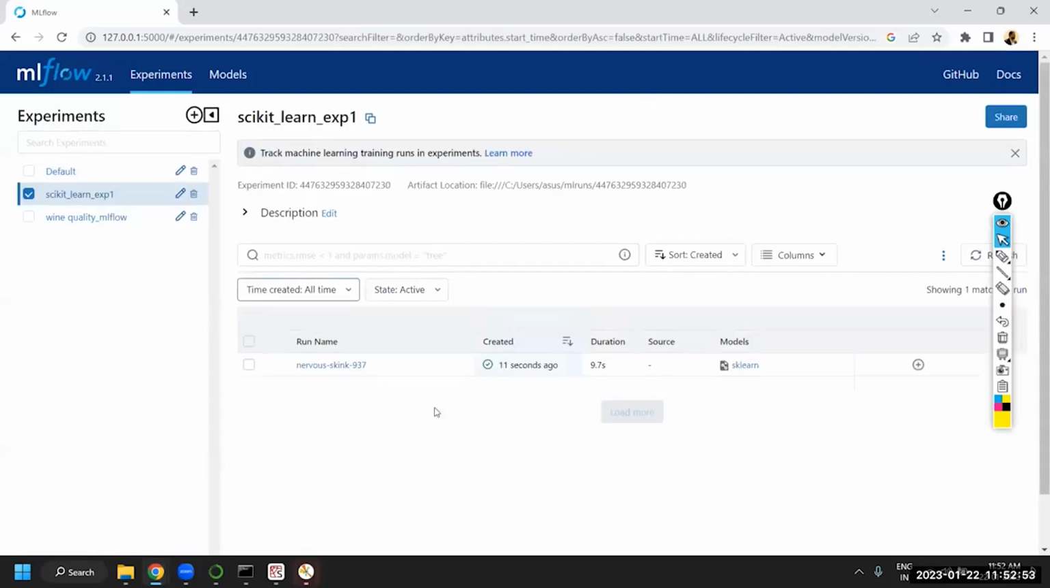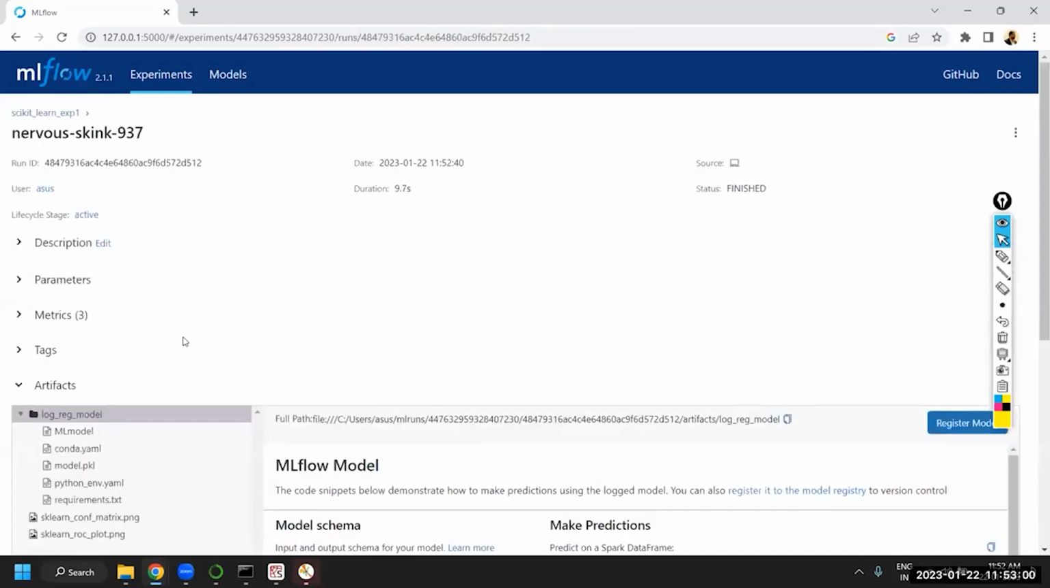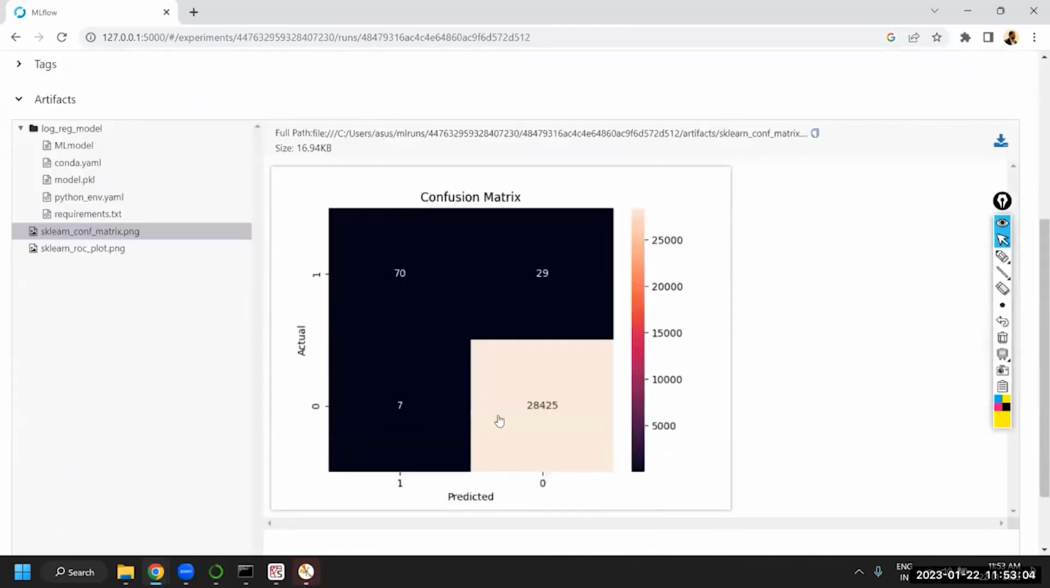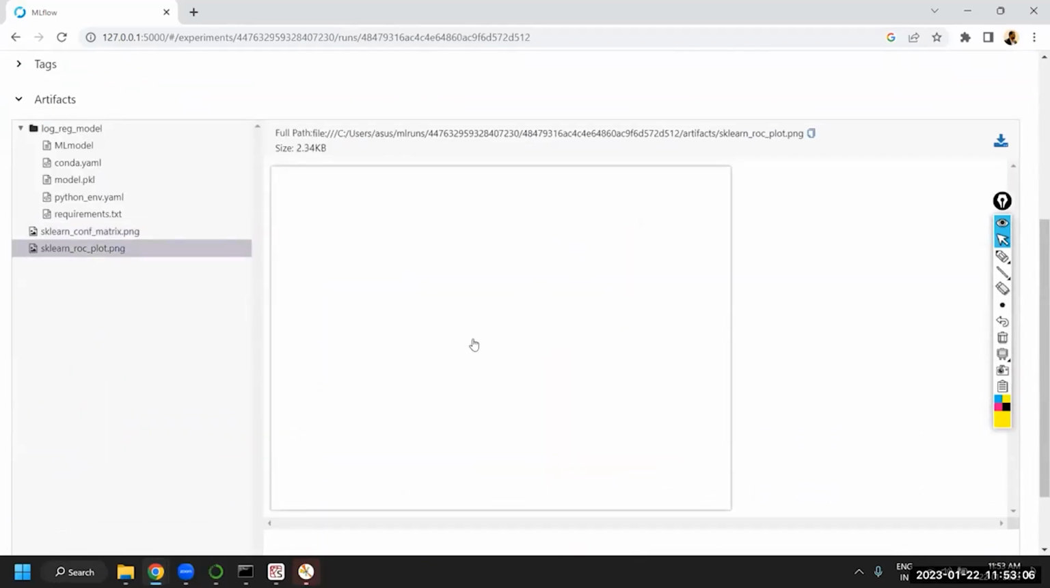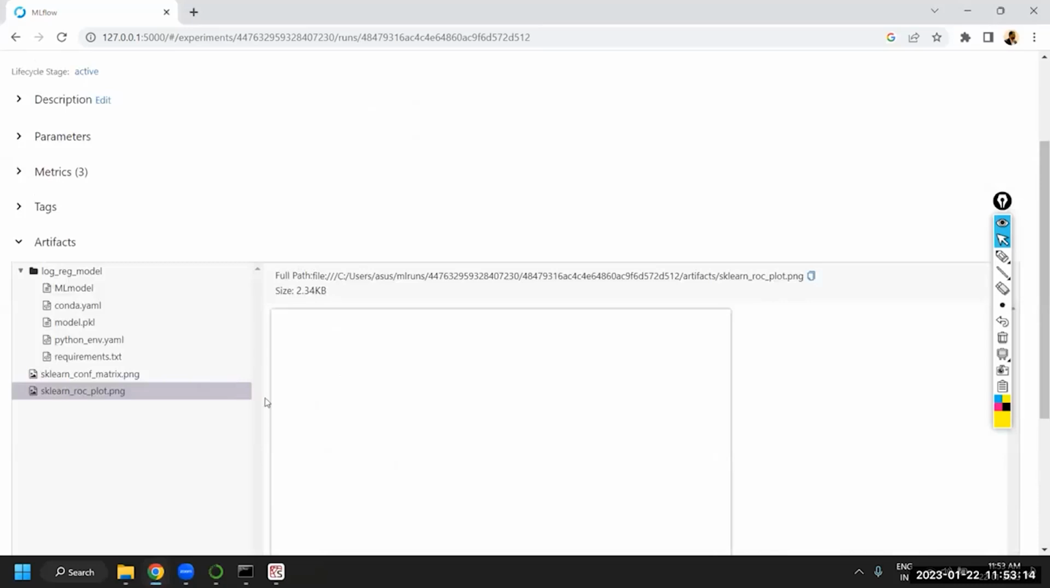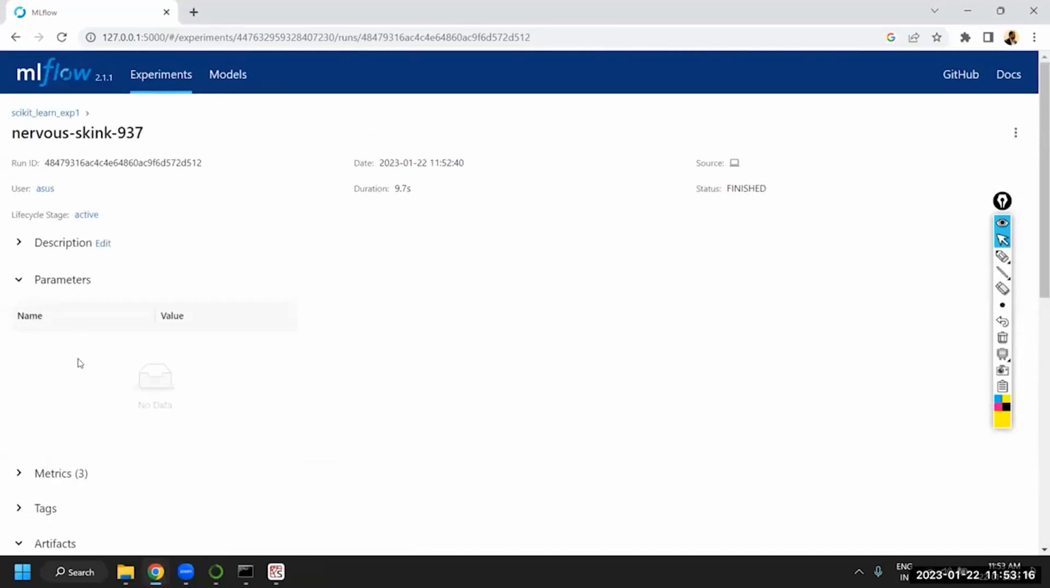If I come here inside it, you will be able to see this model. If I click into this, you will have artifacts and all that captured. The images are also there because our code was selecting the images and capturing those images, right? These are the images which are also getting captured. In MLFlow also we are capturing that. These are the parameters. I have not captured any parameters. We have metrics that we have captured.